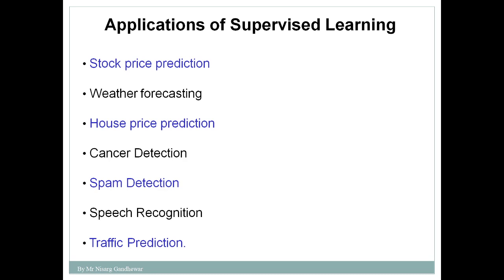So I hope you understand the concept of supervised learning. What are the things that you need to remember about supervised learning? Supervised learning is that learning which takes place under the supervision of a supervisor. It makes use of labeled data. It involves training, and based on this it gives you the answer. Supervised learning consists of two types of problem: one is a classification problem and the second is a regression problem. In a classification problem, your outcome is always categorical in nature, and in regression your outcome is always continuous in nature. So I hope you understand the concept of supervised learning.